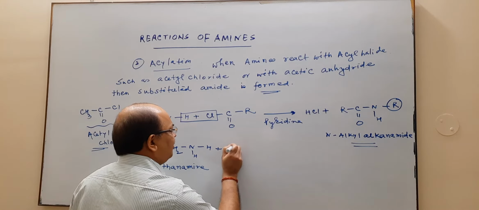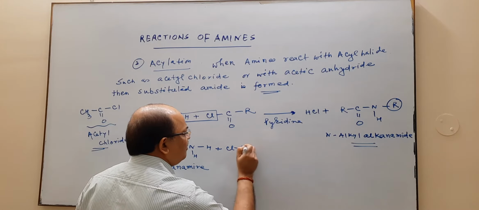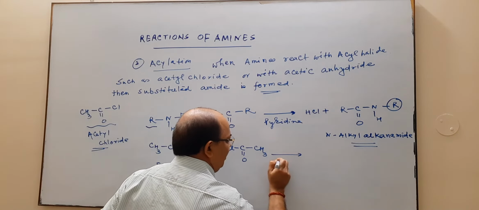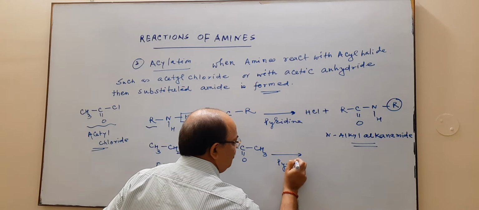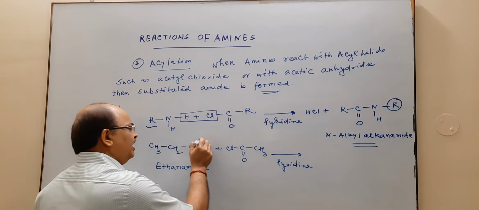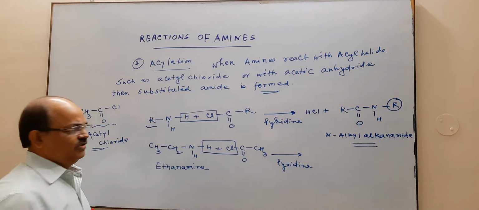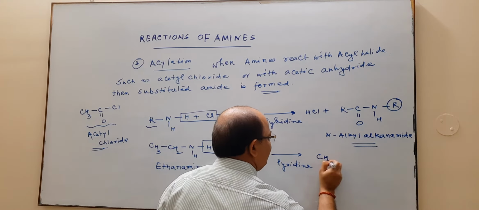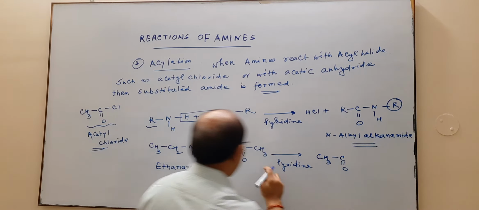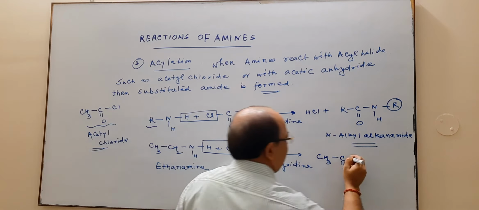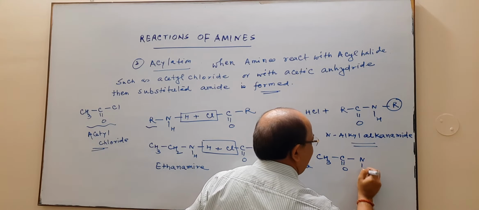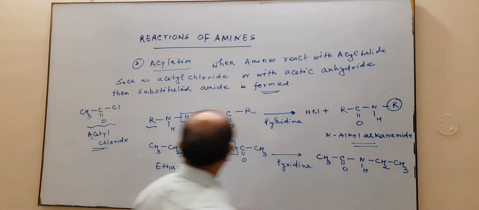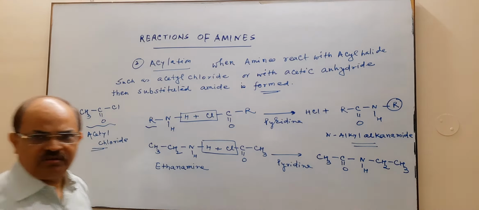If it reacts with acetyl chloride, that is CH3COCl, in the presence of pyridine base, HCl will be removed and the product is CH3CONHCH2CH3.